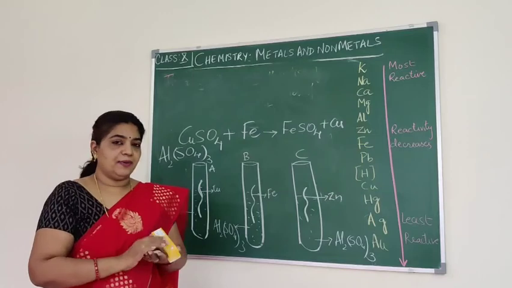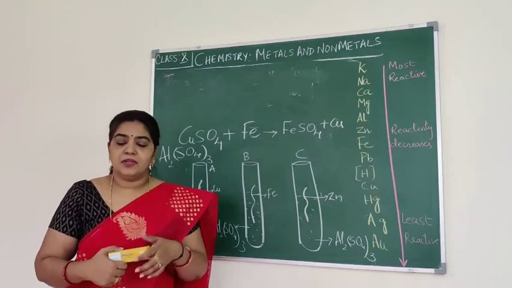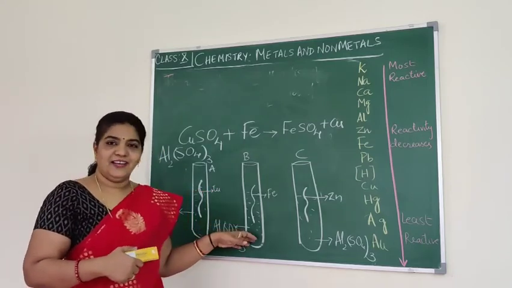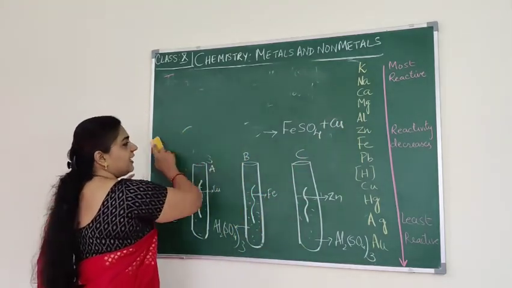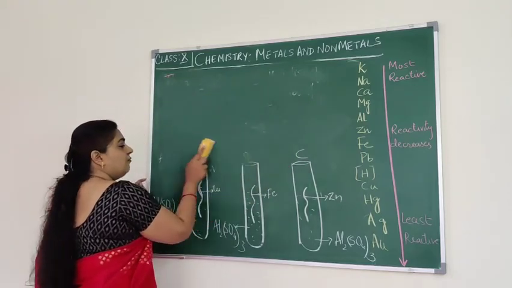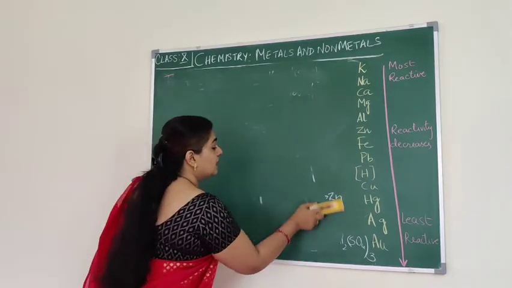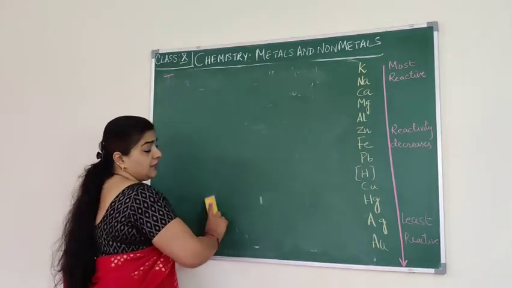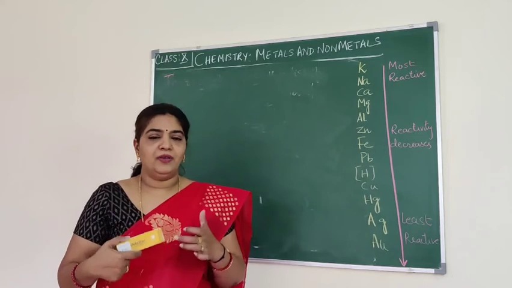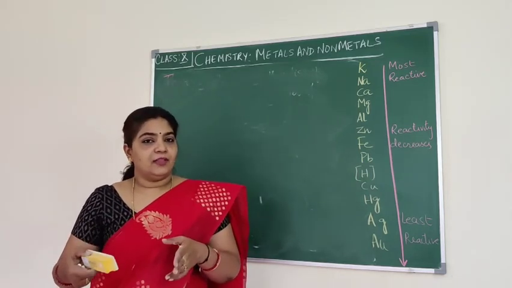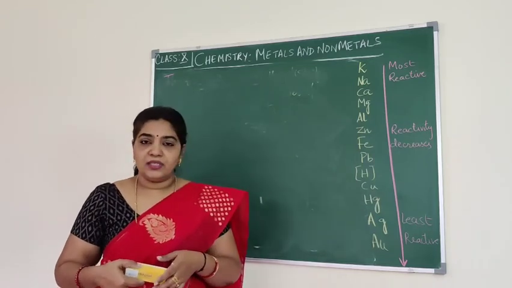Now you tell me in which test tube there will be color change. So you tell me when we meet for the online class. Here you have to learn the reactivity series. You check the reactivity series and tell me in which test tube there will be color change. A color change indicates that a reaction has taken place, that it has displaced the metal. So I hope you understood the reaction of metal with the metal salt solution, and you also learned what the reactivity series is.